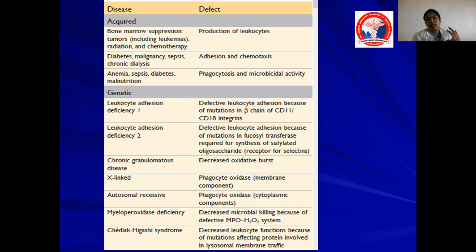And you have myeloperoxidase deficiency. Myeloperoxidase is an enzyme which helps in formation of the H2O2 MPO halide system. If there is no myeloperoxidase, that also causes defective killing. And finally, you have Chediak-Higashi syndrome. This occurs because of decreased leukocyte function due to mutation affecting a protein involved in lysosomal membrane trafficking.